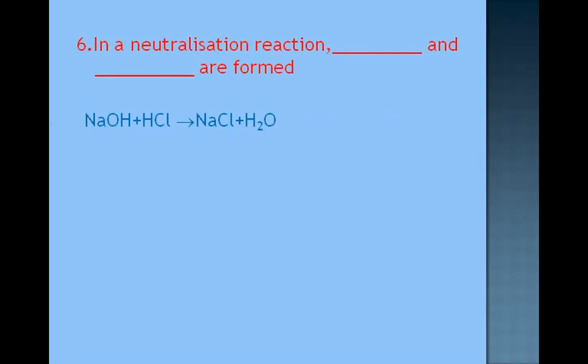You can see here sodium hydroxide is there. It's reacting with hydrochloric acid and forming sodium chloride and water. Sodium hydroxide and hydrochloric acid are the reactants. Sodium chloride and water are the products. Then second one we have here. Here also what is happening? A base is reacting with some acid, producing salt and water.